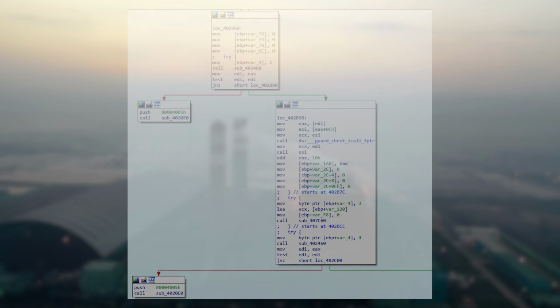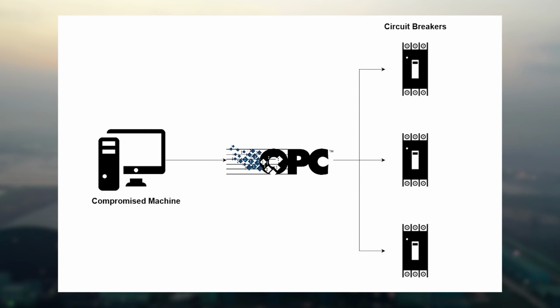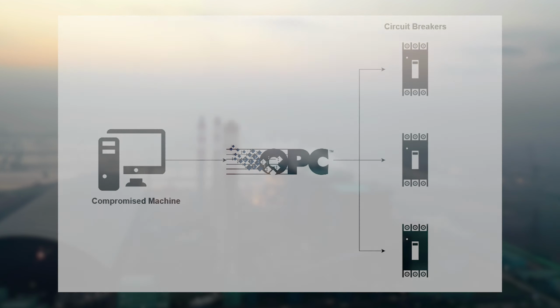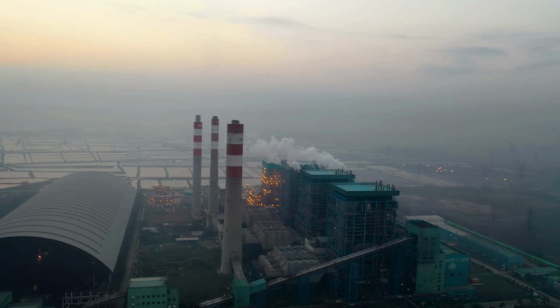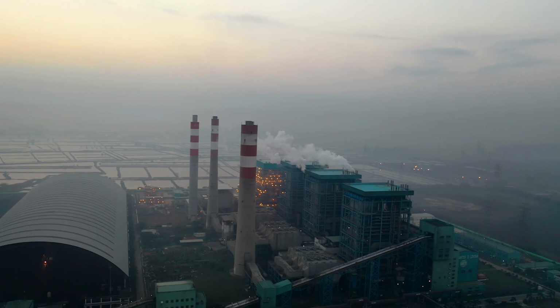For our static analysis, we looked at the low-level code of the main payload to try to reverse engineer its flow of operations. Through our analysis, we determined how the main payload selects all of the circuit breakers it can find before ultimately signaling all of them to open, which cuts off power. We were also able to determine that the data wiper component deletes critical files before rendering the host machine unusable.